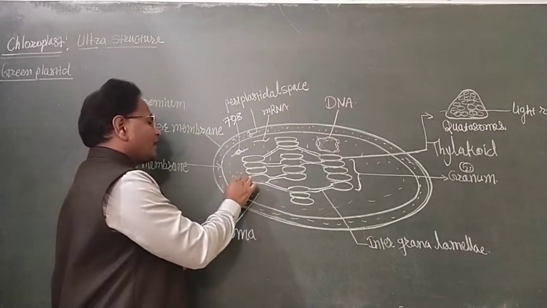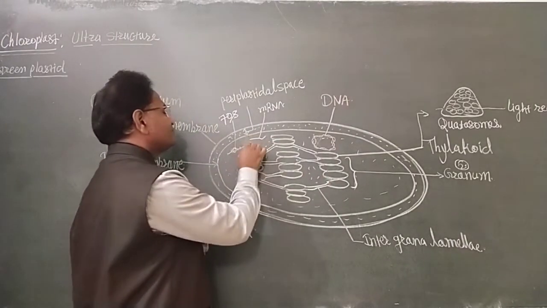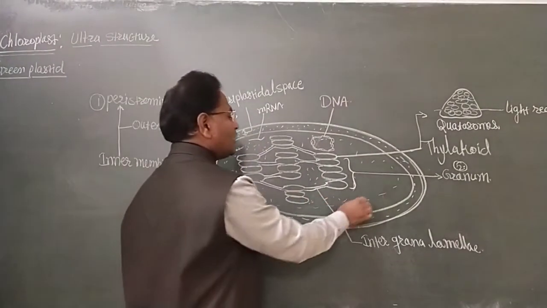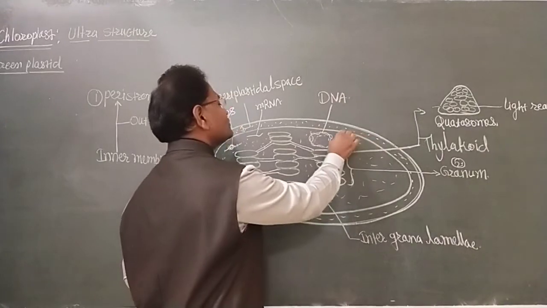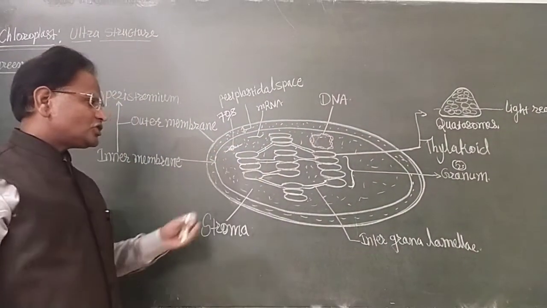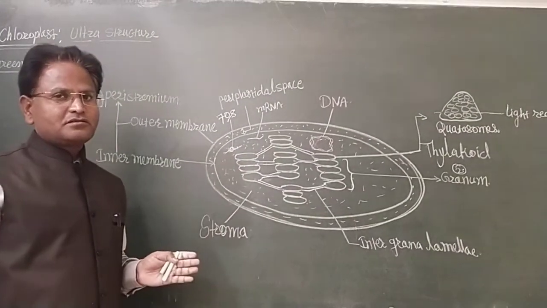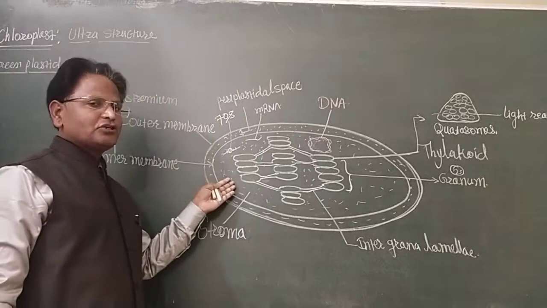A number of enzymes, protein molecules, and biomolecules are suspended or present in the stroma of the chloroplast. So it is colloidal in nature.